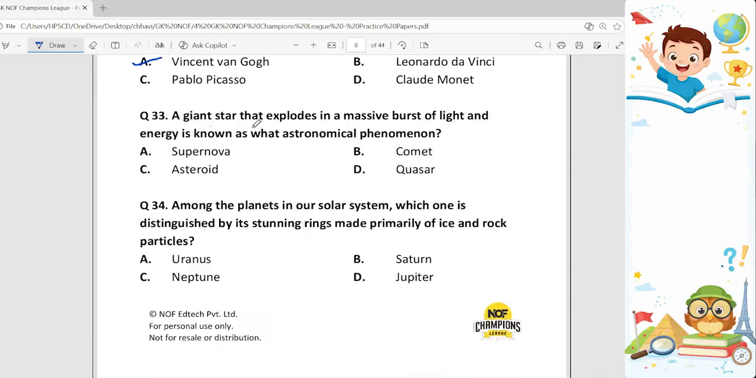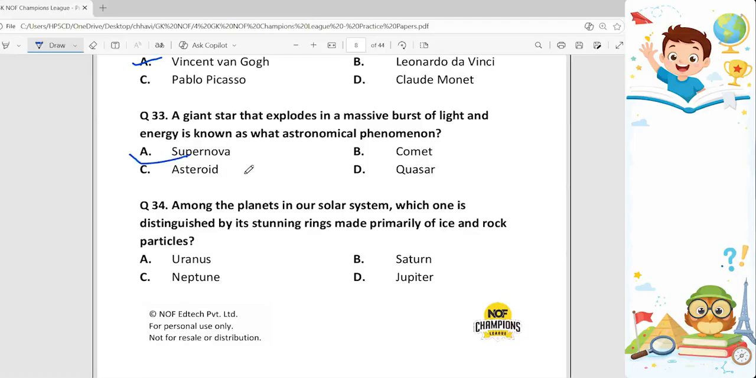33. A giant star that explodes in a massive burst of light and energy is known as what astronomical phenomenon? And this phenomenon is known as supernova. Option A, because it is a powerful and luminous stellar explosion.